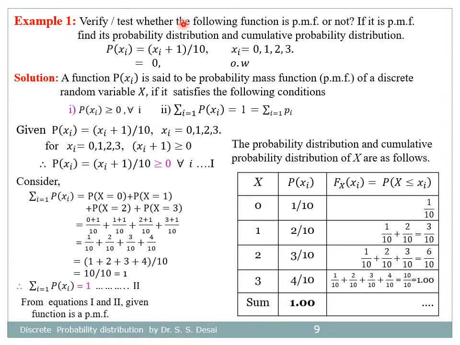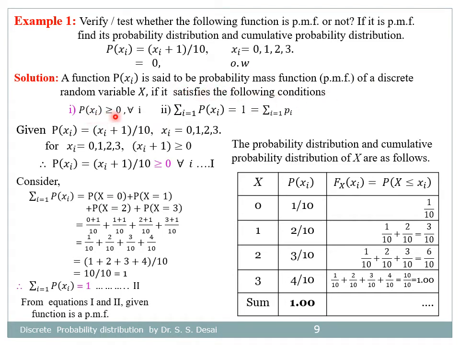Example 1. Verify whether the following function is a probability mass function or not. If it is a PMF, find its probability distribution and cumulative probability distribution. The function is P of xi equals (xi plus 1) divided by 10 for 4 different values 0, 1, 2, 3. Now for the solution, we know a function P of xi is said to be the PMF of a discrete random variable x if it satisfies the following conditions.